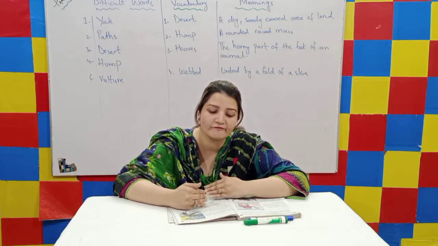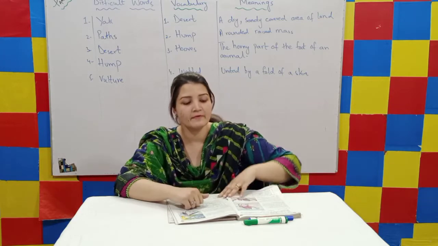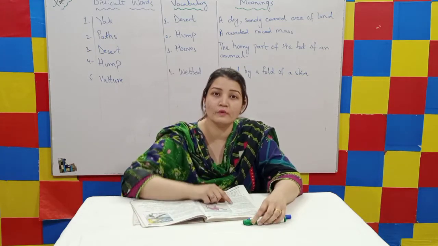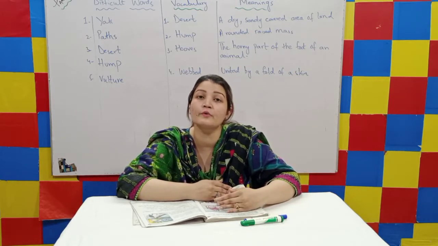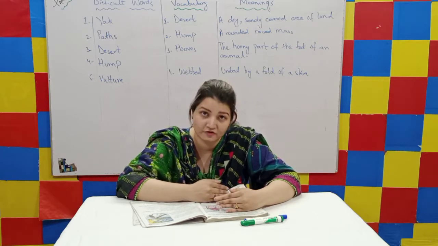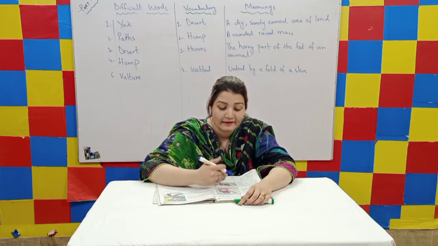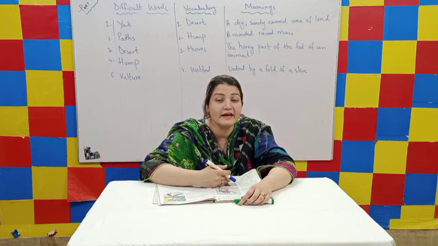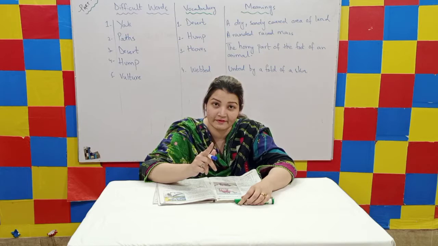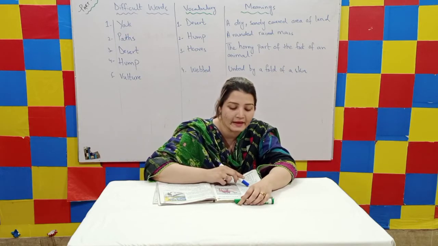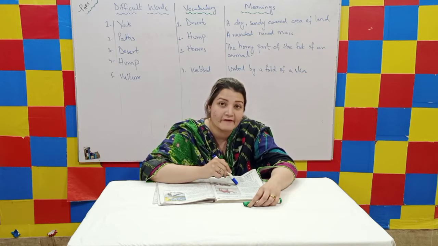Now, my dear students, after completing the description and the information of these animals and birds, do you remember at first I told you and I read out one exercise, that after the description and after the explanation we are going to add the headings under these pictures. So at first, after completing this picture, let's move on to the next picture, that is the picture of the yak. And we have already read out the description of the yak, that the yak is normally found in the mountains area. So we have to write here mountain. In the first blank we have written desert, in the second blank we have written mountain.